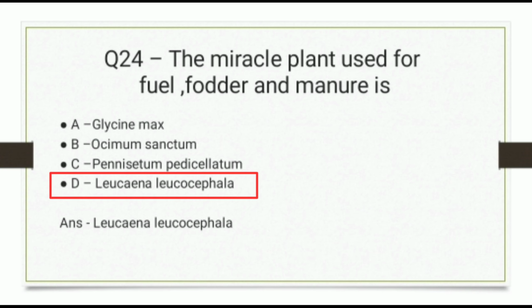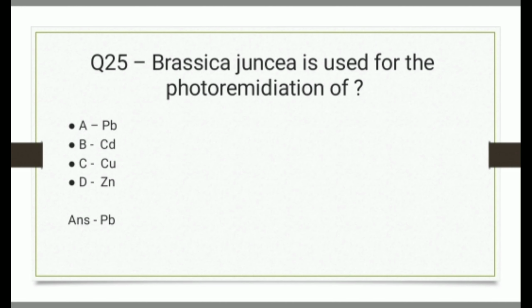Question 25. Brassica juncea is used for the phytoremediation of, and the options are lead, cadmium, copper, or zinc. And the correct answer is lead, Pb.